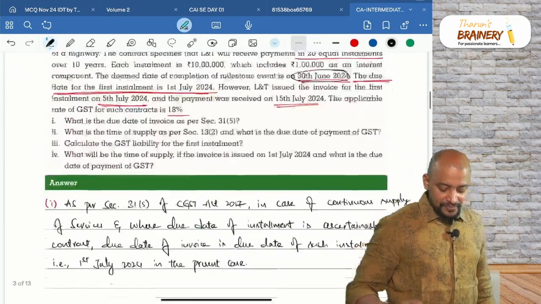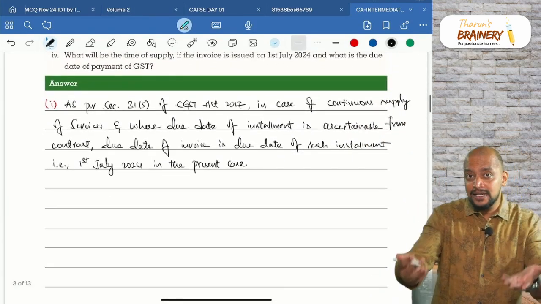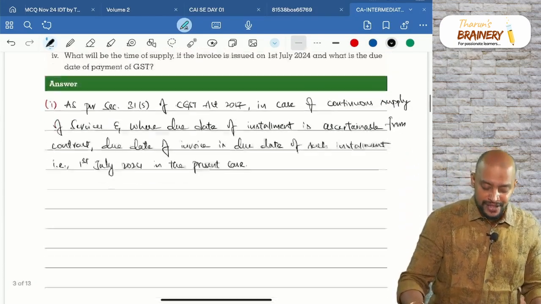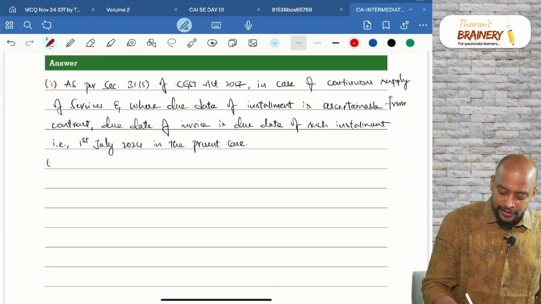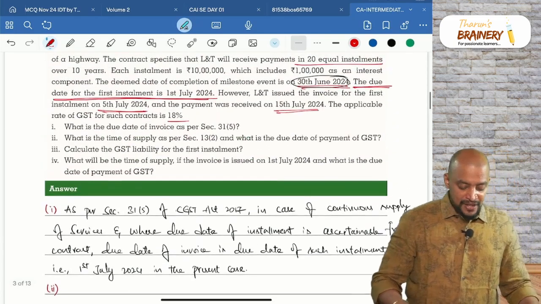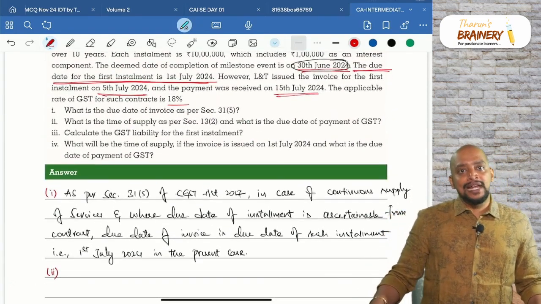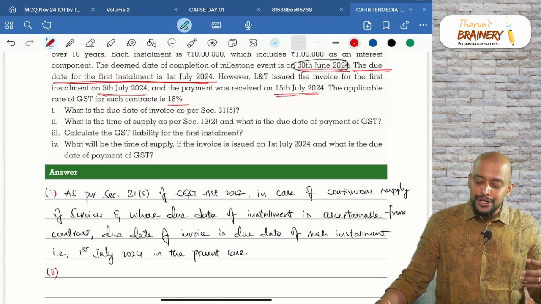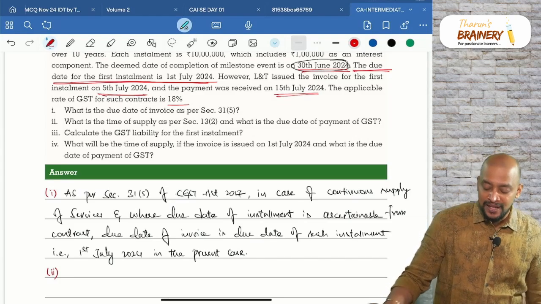Okay. But here in the question, as due date of installment is ascertainable, we will go by the due date of installment. Then second part of the question: what is the time of supply as per section 13 subsection 2, and what is the due date of payment of GST?